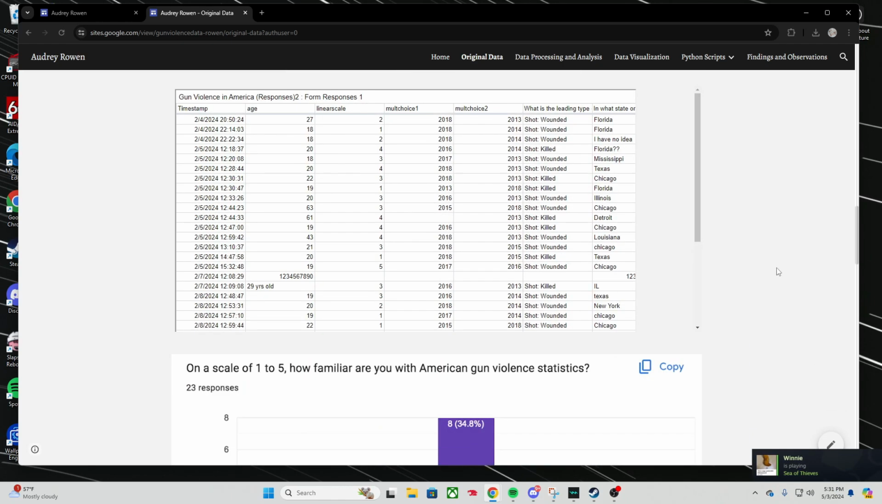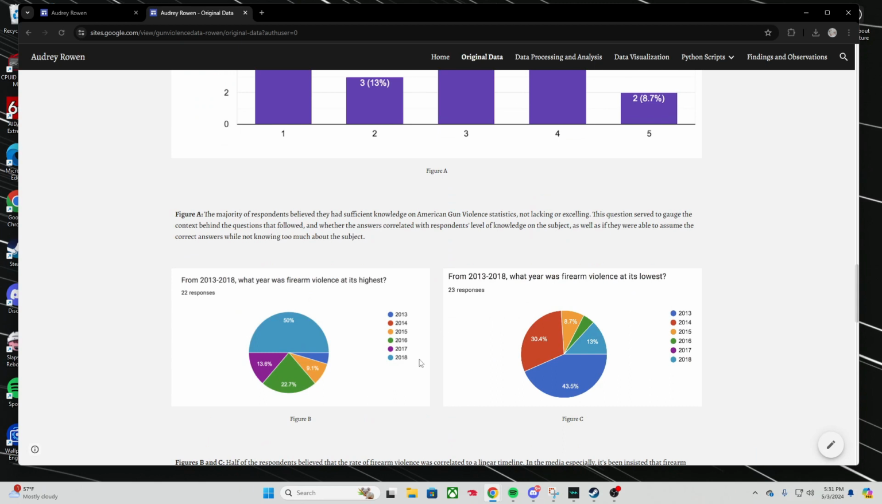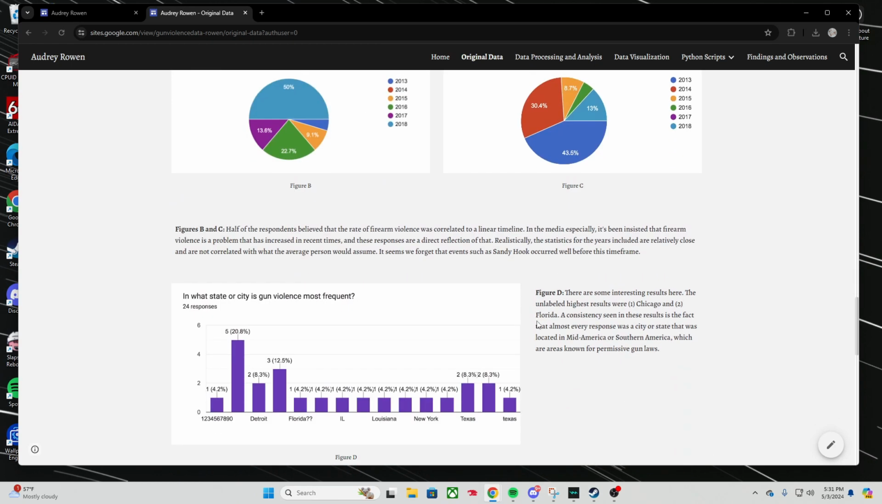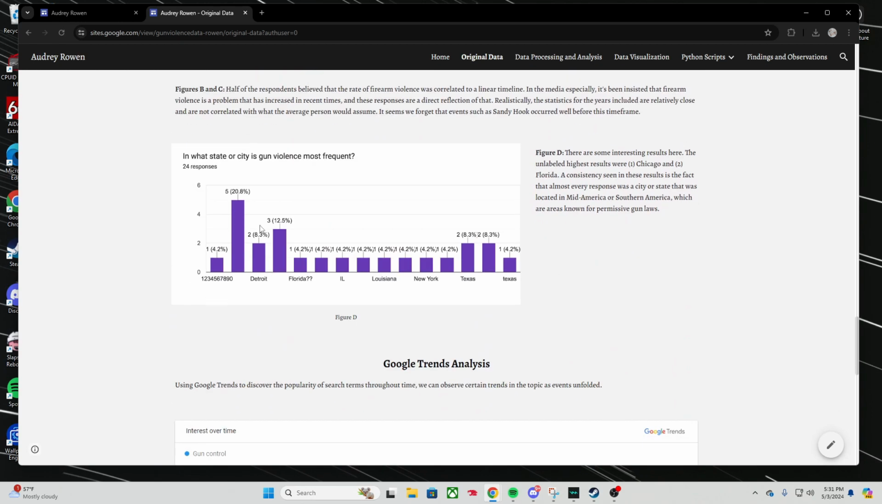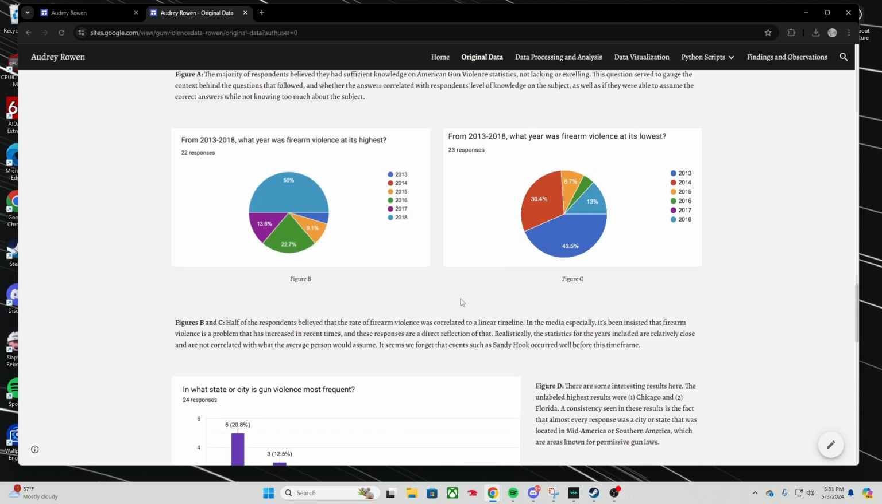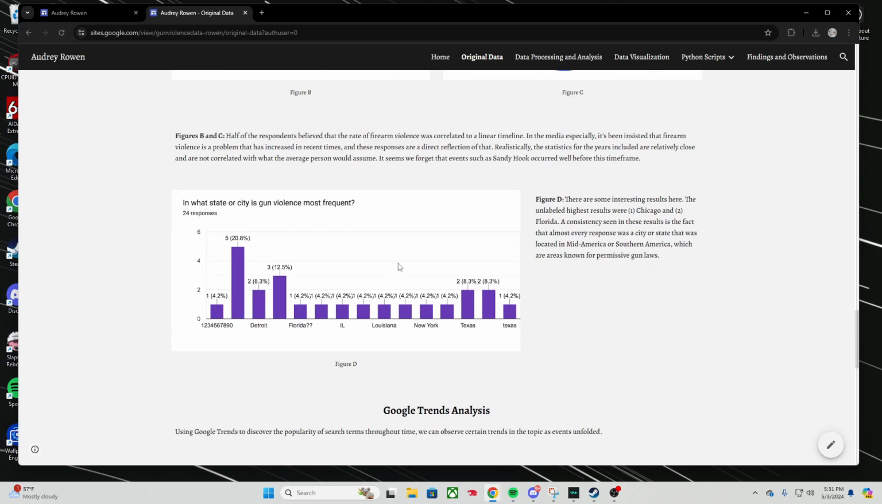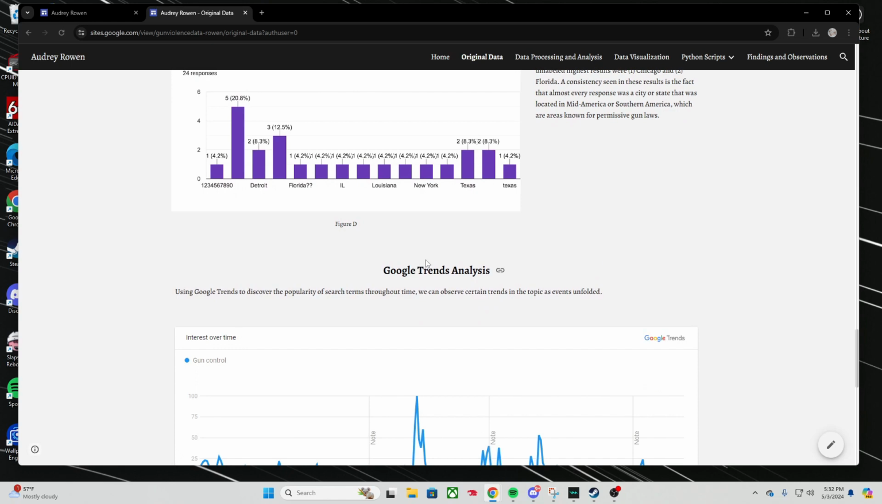It was actually quite interesting because most people, about half actually, thought that firearm violence was at its highest in 2018 and at its lowest in 2013. So they think it's increasing with time. But when we ask them where it's more frequent, they don't have a definite answer. There's not really a trend. It kind of spans. And I can assume that this is because the news frequently puts out these stories about gun violence, but they don't actually go into the details of where it's happening and how it's happening.